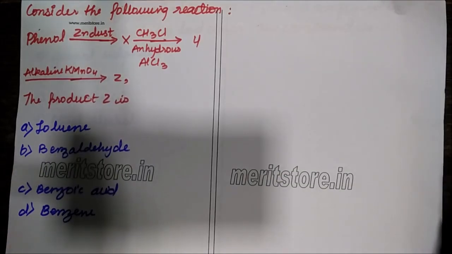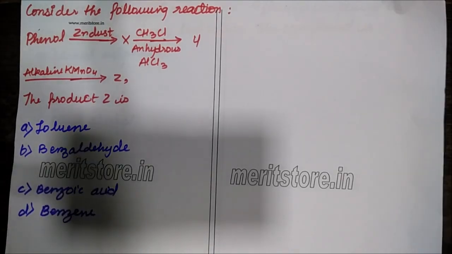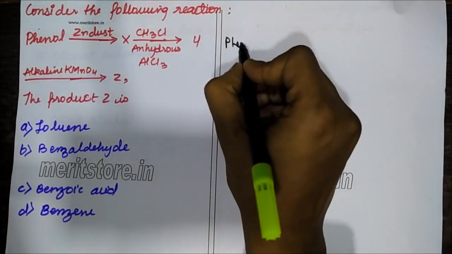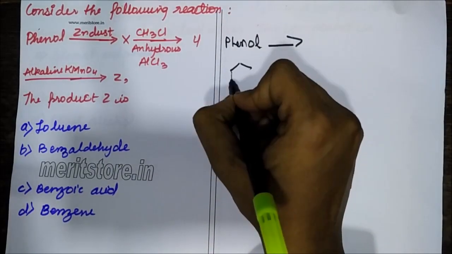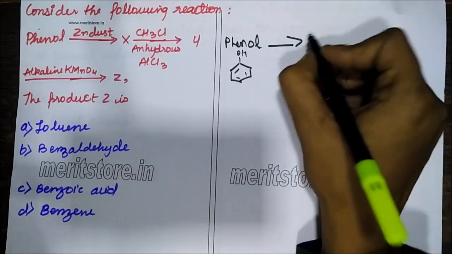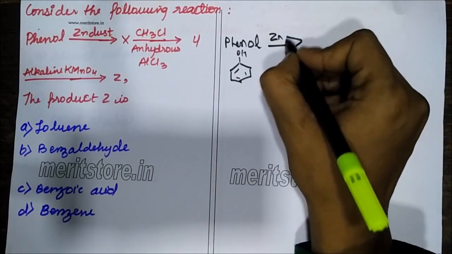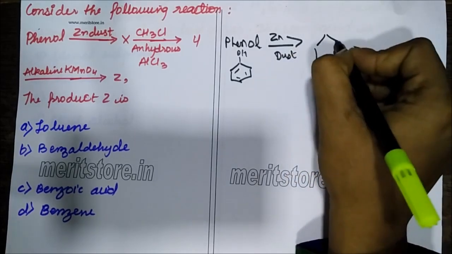Again it is a series of chain reaction. See, phenol in the presence of zinc dust will occur in this way. Phenol, first of all, in the presence of zinc dust, will simply form a benzene ring.